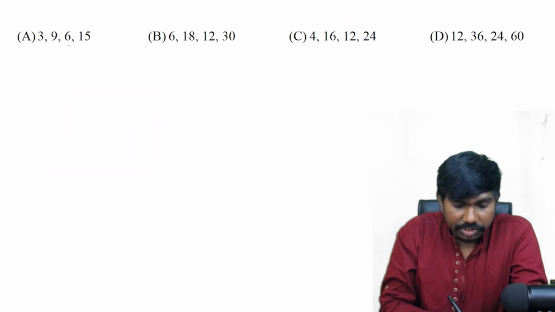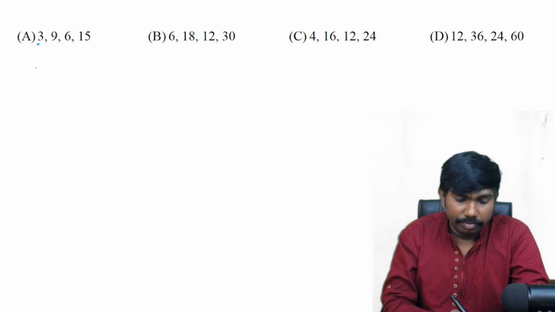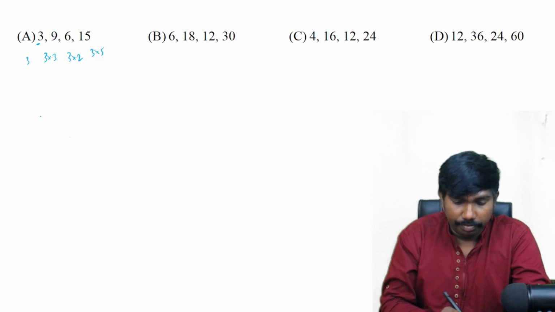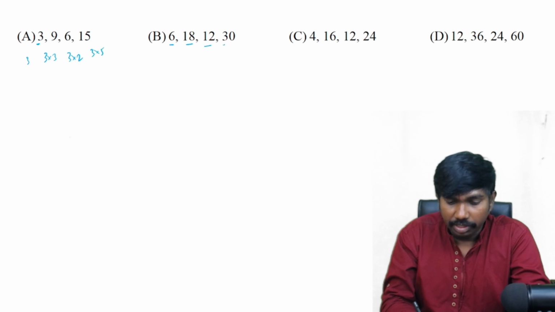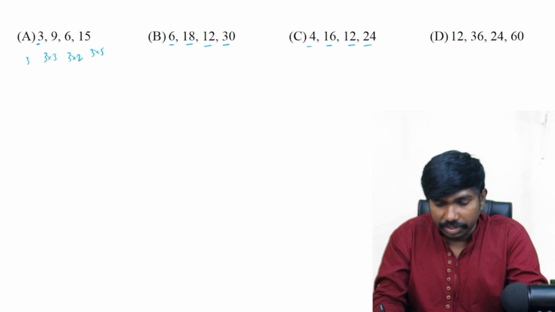Next question. 3, 9, 6 and 15. All these numbers are available in the 3 table, right? So 3, and this number is 3 into 3, this number is 3 into 2, and this number is 3 into 5. Next, 6: 6 threes, 6 twos, and 6 fives. 4: 4 fours, 4 threes, and 4 sixes.